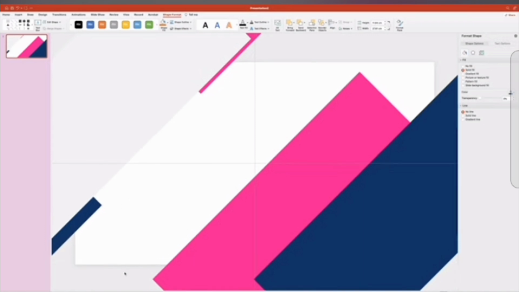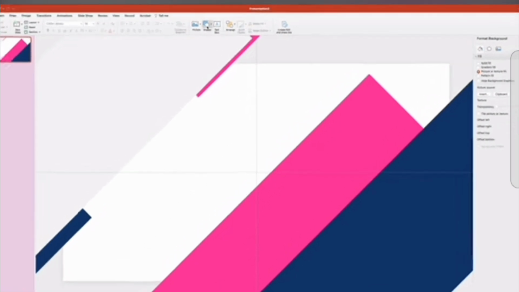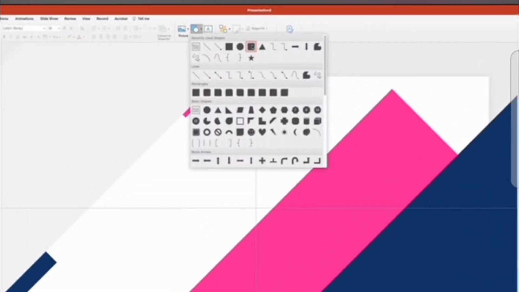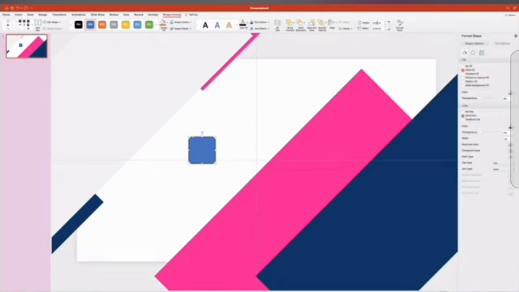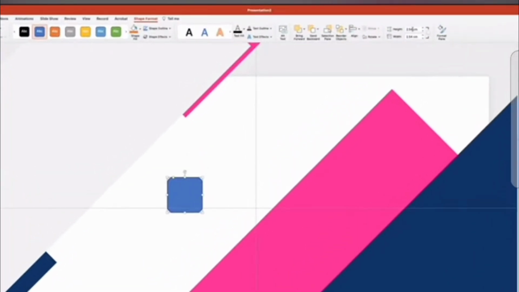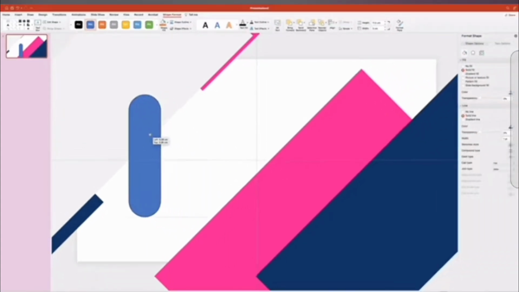What we need to do next is to create a set of rounded rectangles that we're going to animate. Navigate to the Shape menu again, and this time select this rounded rectangle tool. Click anywhere on the slide to create a shape, and now in the Shape Format ribbon over on top, just change its height to 11.5 centimeters and width to 3 centimeters. Then pull these little yellow points to maximize its radius.